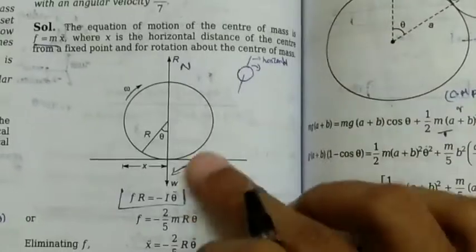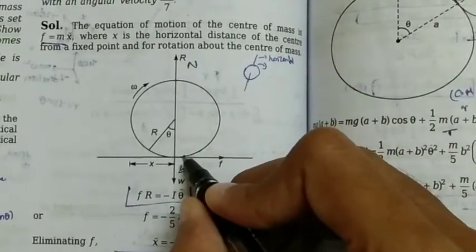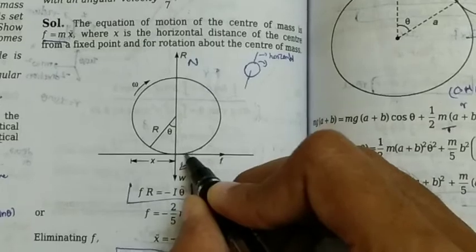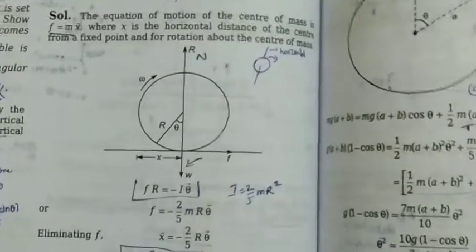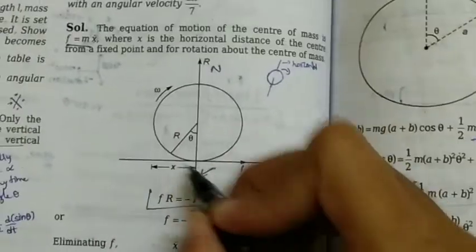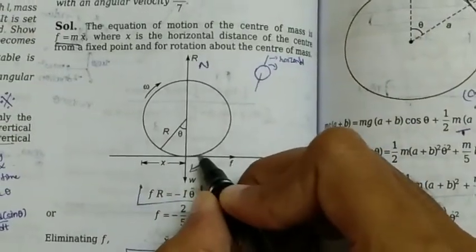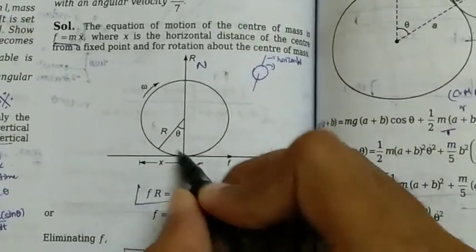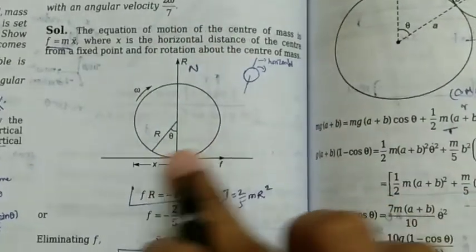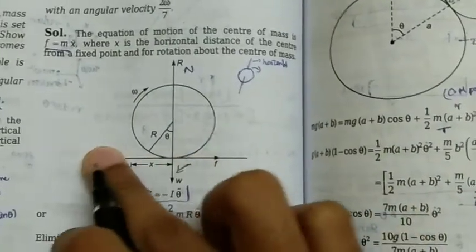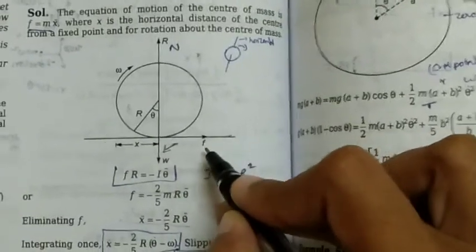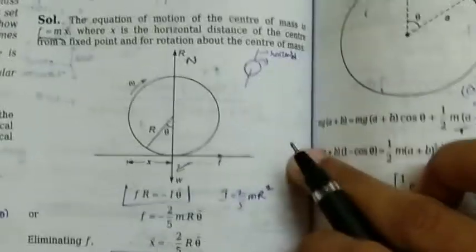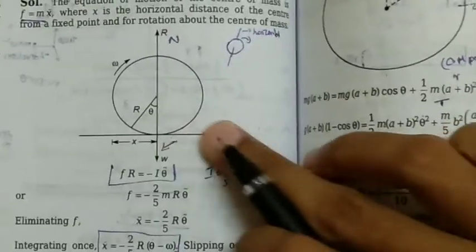So it would move in that direction, and here the sphere molecules on the surface would move in this direction. So frictional force always acts in the opposite direction. So at the point of contact, because the particles would move in this direction, it is rolling. Here the particles are moving in the backward direction, so friction will be in the forward direction. As the frictional force opposes the motion of the object, it is in this direction.